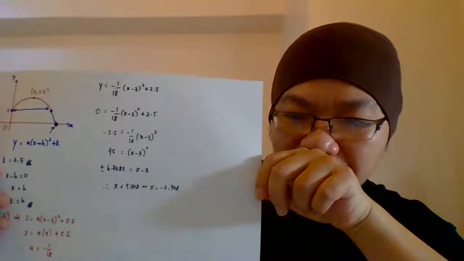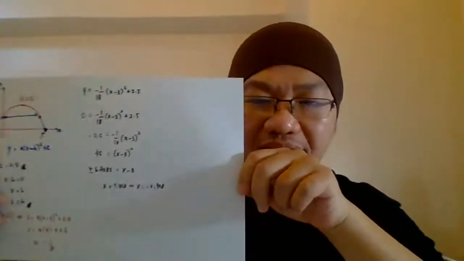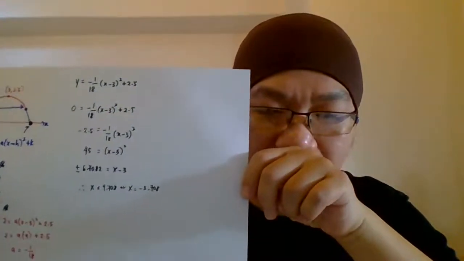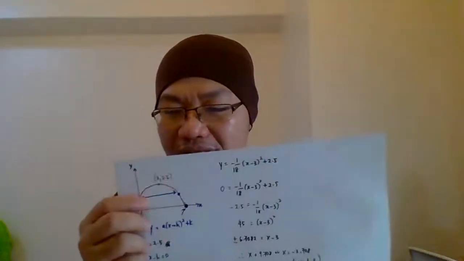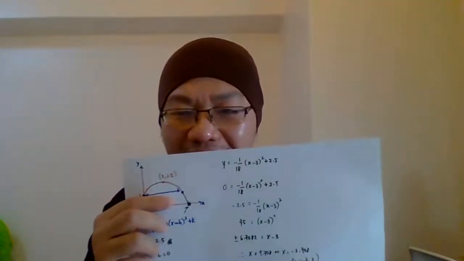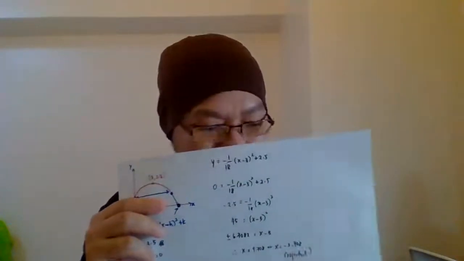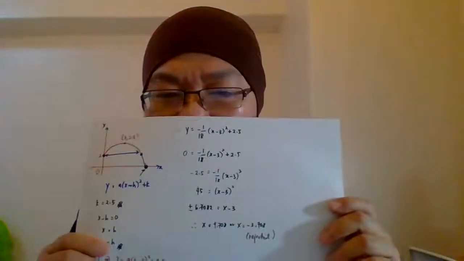Okay, that is the answer given by Roshini. Please put rejected on negative 3.708. And then please double check, is that the correct answer? Check with your textbooks. Is this answer correct? This is my idea, so I don't know whether it's correct or not. If it is wrong, we have to use the blue color. But I think this one is already correct.